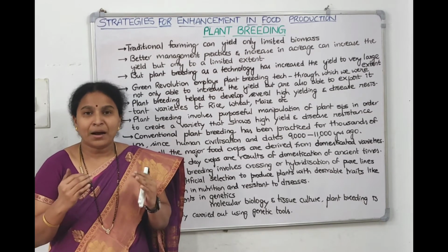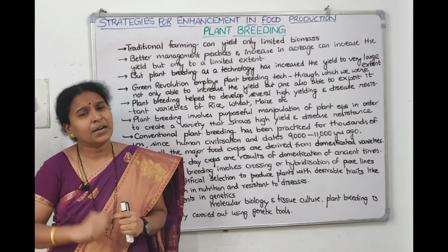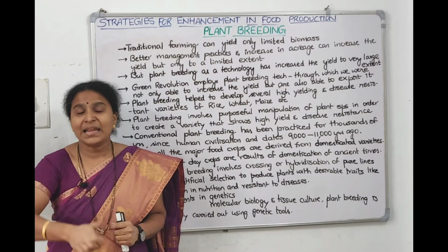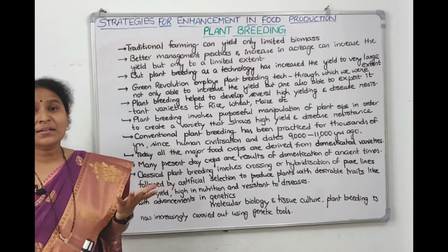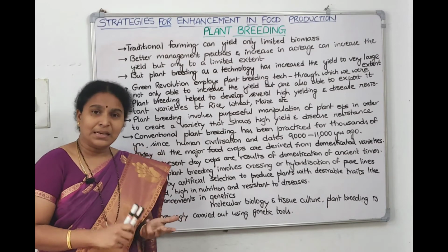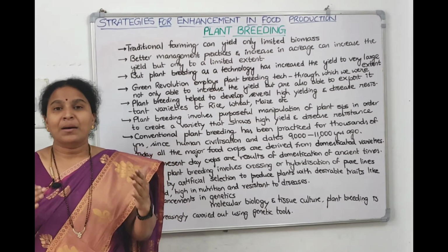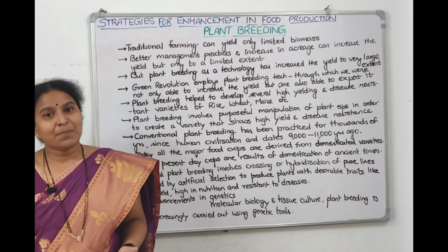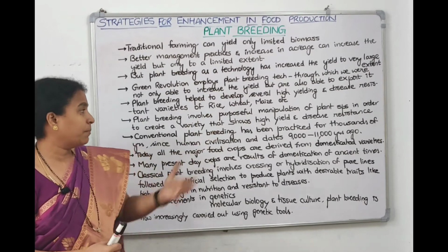3 tons or 5 tons or 10 tons, he will ask, because ultimately what he wants is the yield only. So when we are producing plant breeding techniques, the main points we look into are high yield and disease resistance, right children? Now what are the cultivable plants? Rice is a staple food, wheat is a staple food, maize is a staple food. That's a main food, right? Morning, afternoon, evening, our staple food contains either rice preparation or wheat preparation or maize preparation.